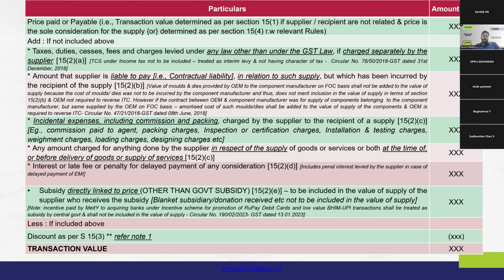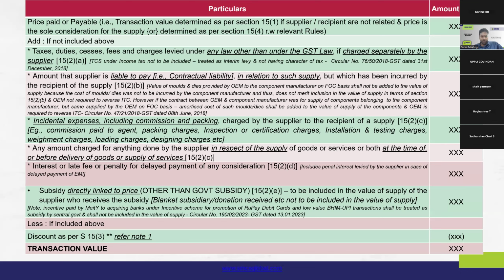So, what is to be noted is that any subsidy that is directly linked to the price, that is, it should have a direct nexus with the supply being undertaken. If that is the case, and if it is not a subsidy received from the government, in that case the value of supply will include such subsidy received from a third party.